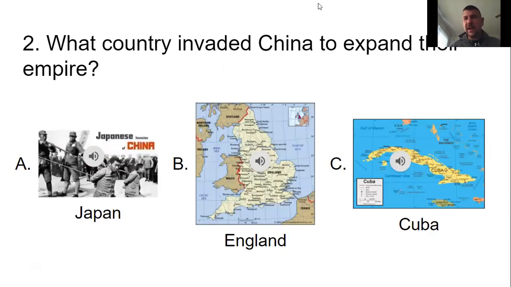Number 2, what country invaded China to expand their empire? A, Japan, B, England, or C, Cuba? It is A, Japan. Japan was growing rapidly. Well, it's just an island country, so they didn't have enough land. So what they did, they invaded China, trying to take China over. Ding, ding, ding. We have a winner.